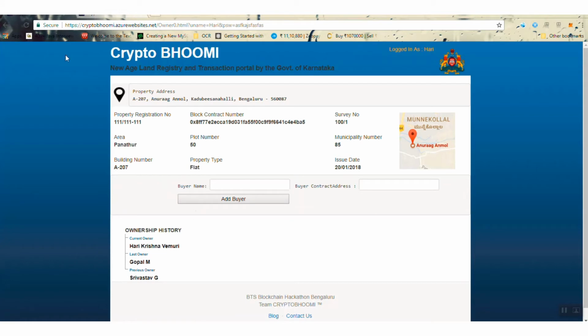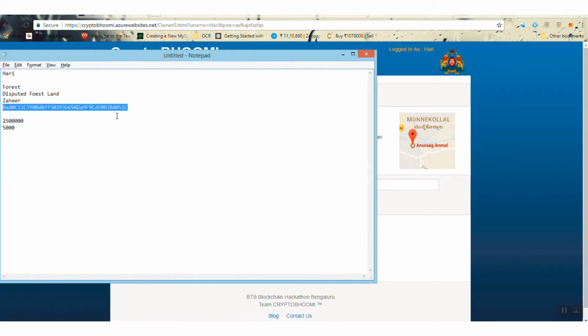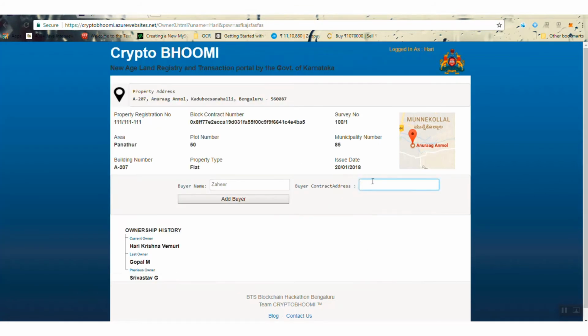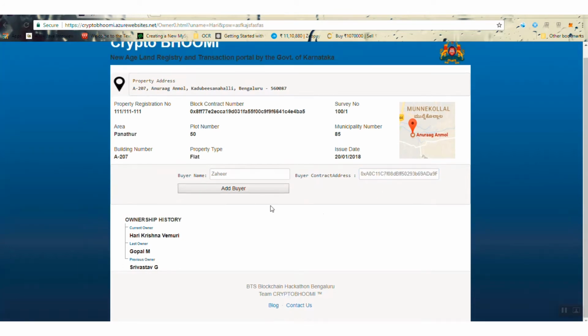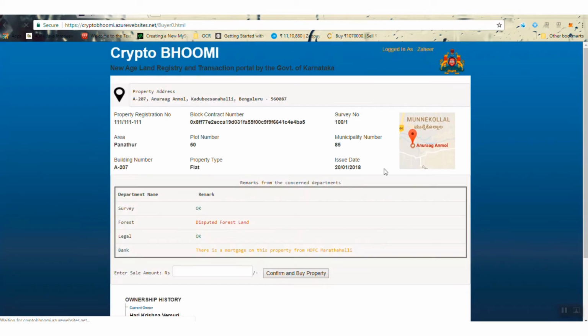Now I go back to my prospective buyer and I've added him to view this property. That's Zahir, who's the prospective buyer, and I have got his contract address. So I add him as a buyer. And at this point, the prospective buyer Zahir gets to see the comment that has been raised by the forest department, which has a red flag which says that this is being built on disputed forest land.